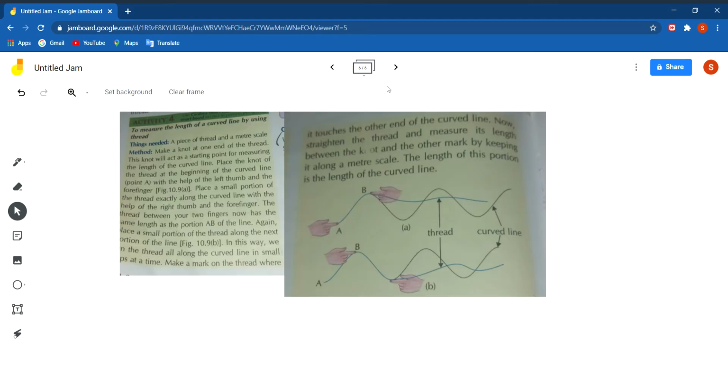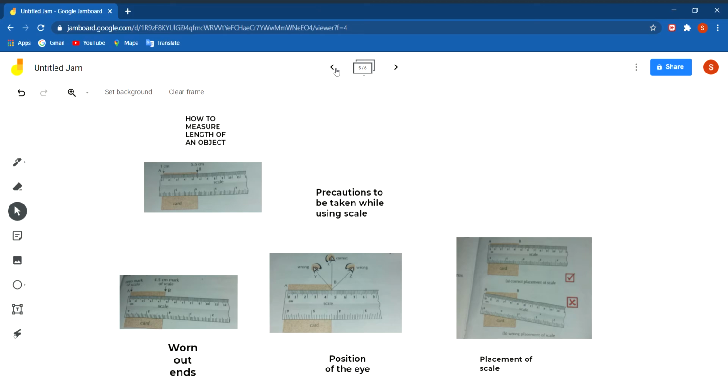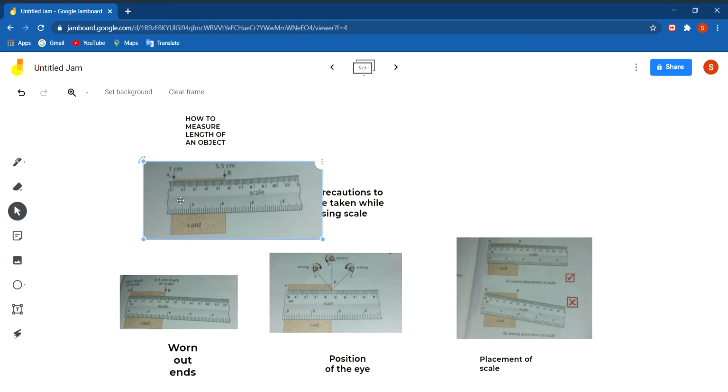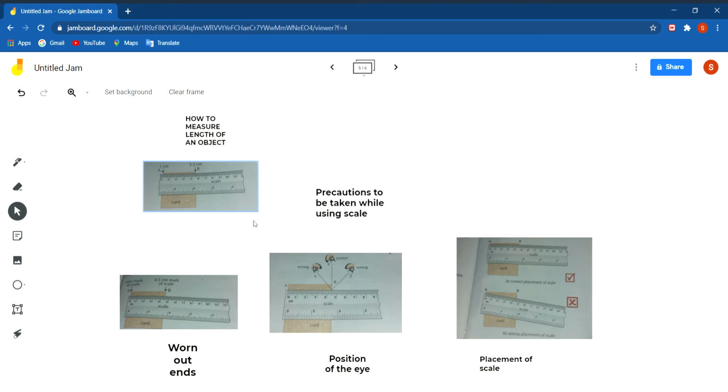Now we shall discuss how to measure the length of an object. To measure the length of an object like a card, we place the scale along the object in such a way that the 0 mark of the scale coincides with the left end of the object. You can see in this picture. The 0 mark is at one end and the object to be measured is placed on the other end. So, the 0 mark of the scale coincides with the left end of the object.